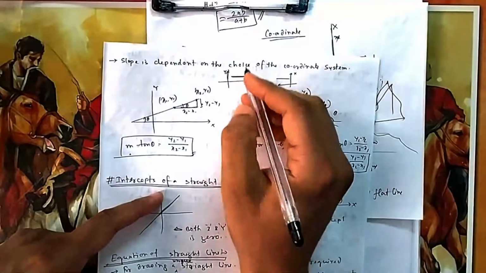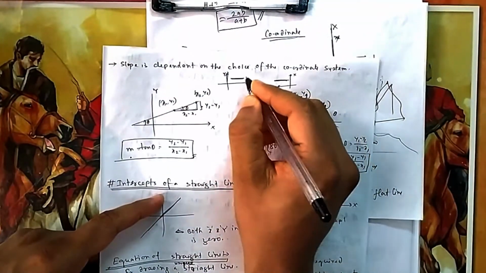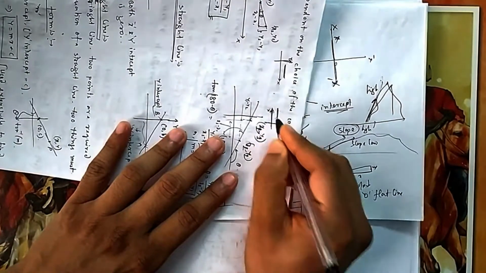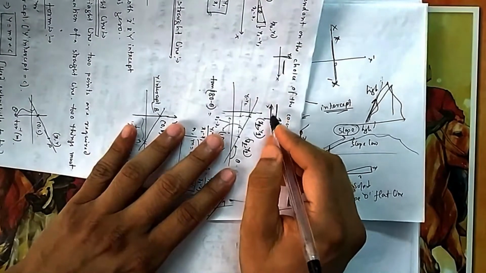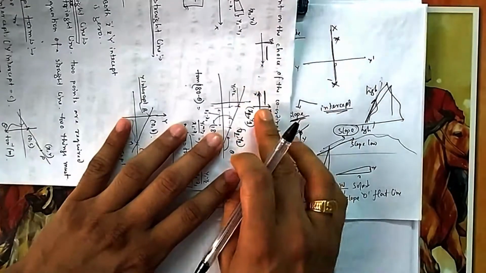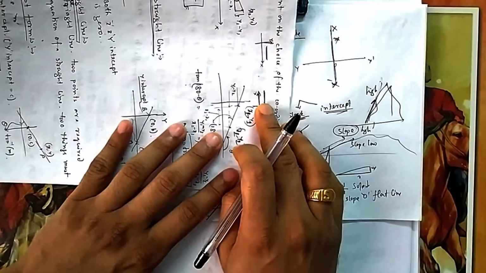Now this is the same line I have chosen here, but now the axis is not like this. Someone wants to see it in this fashion. His x-axis is this, his y-axis is this. So for him, what will be the slope? If you look from this side, its slope is undefined. Here the slope was 0 for the same line, here the slope is undefined.